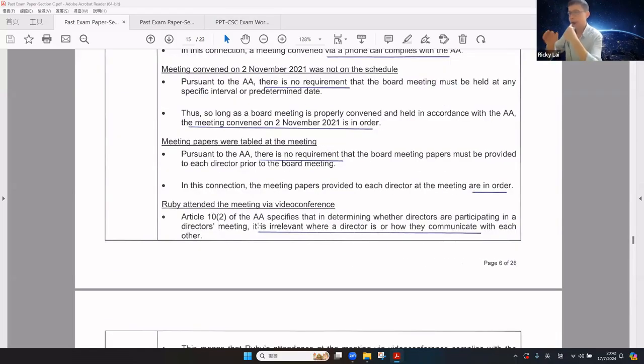How about the meeting paper? According to the article, there is no requirement that the board meeting paper must be provided to each director prior to the board meeting. In this connection, the meeting paper provided to each director is in good order.